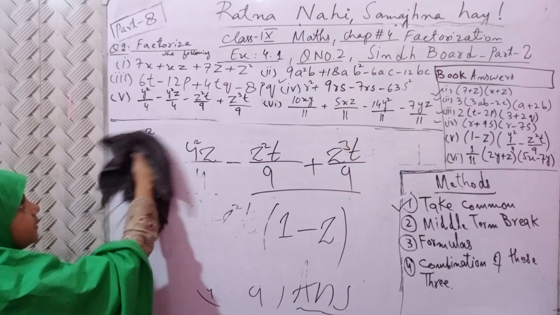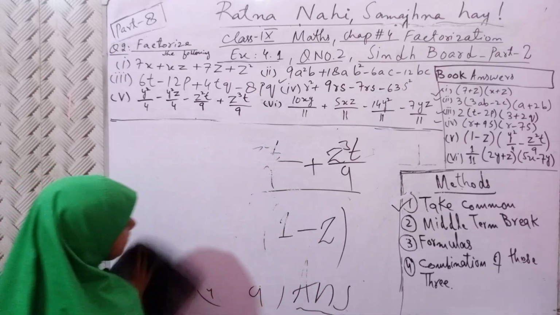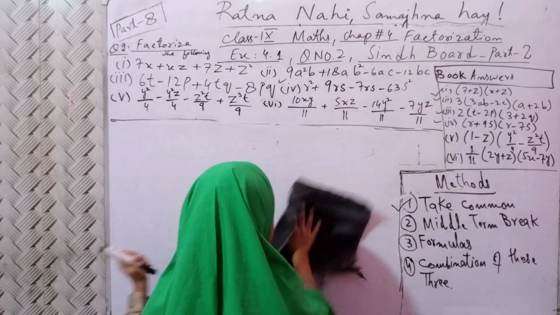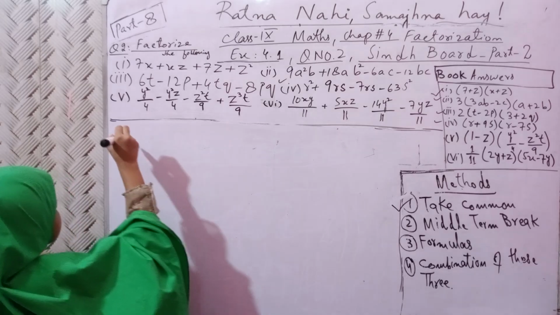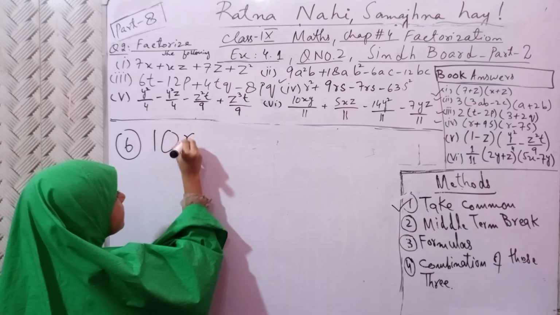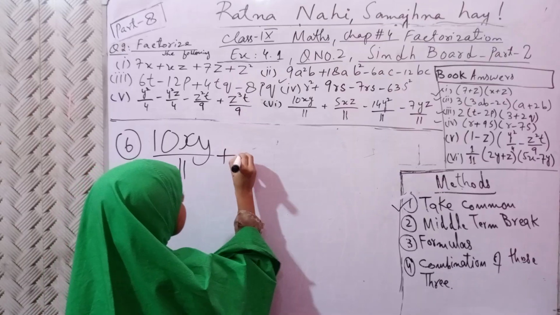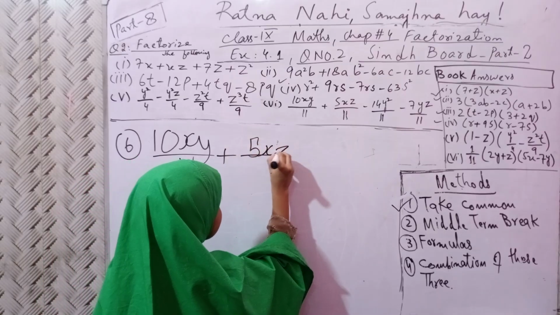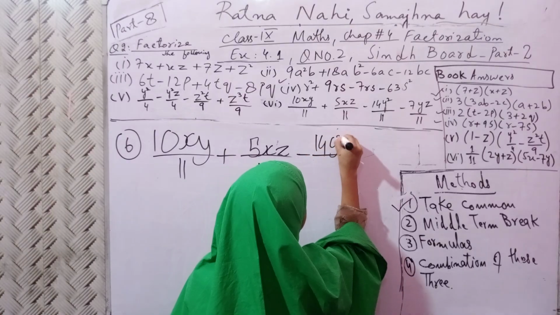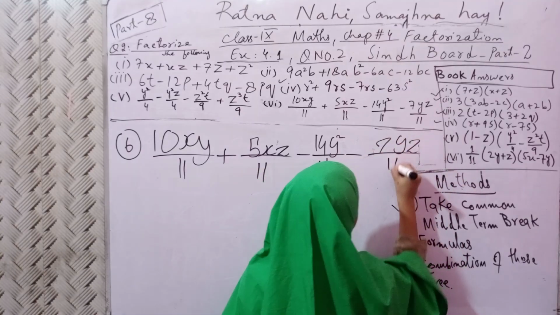Now let's come to 6th question. 6th question is a bit difficult. Okay? That's why attend to me, please. Question number 6. 10xy upon 11 plus 5xz upon 11 minus 14y square upon 11 minus 7yz upon 11.